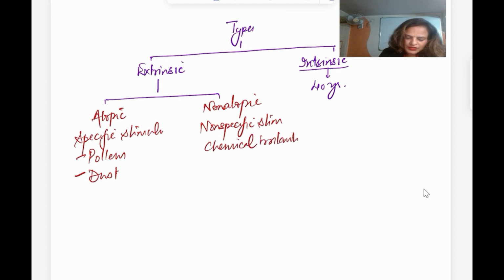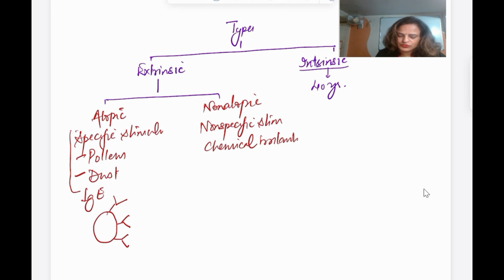In atopic, the IgE antibodies bind to the surface of the mast cell. In non-atopic, IgE and IgM antibodies are also formed, but they do not bind on the surface of the mast cell. They remain in circulation and form a complex with the antigen.